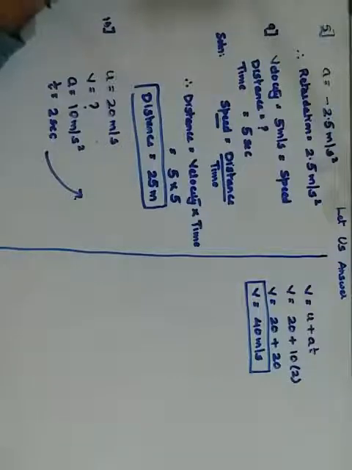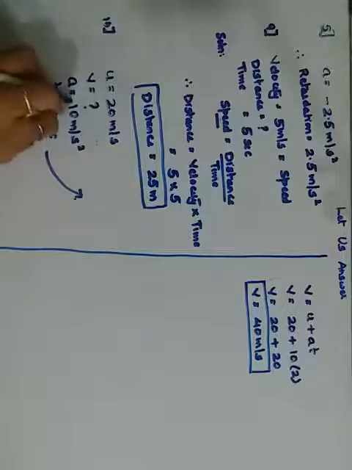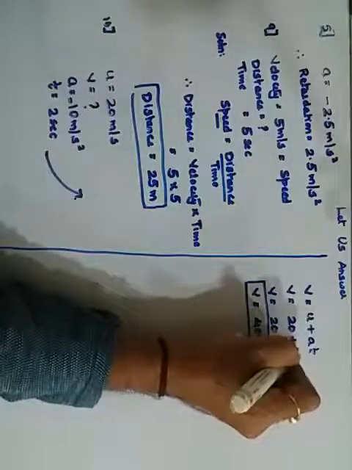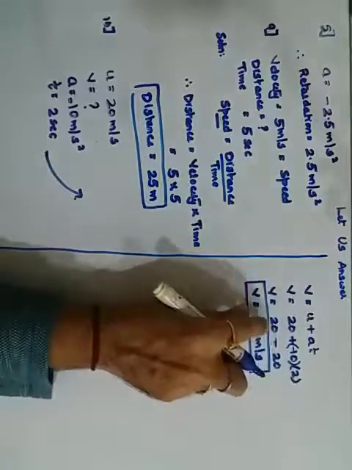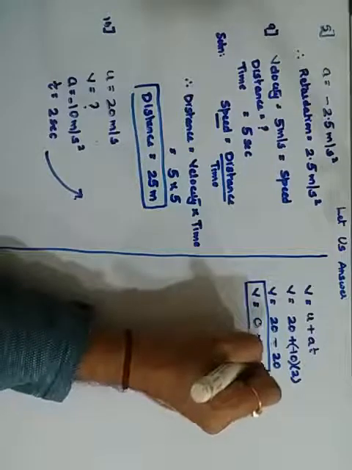Find the velocity of the body after 2 seconds. A body is thrown vertically. A body is thrown up with a velocity of 20 meters per second. It retards uniformly. Retardation is negative acceleration, so I am supposed to use minus 10, so it becomes minus 20, and therefore your final velocity will become 0 meters per second.